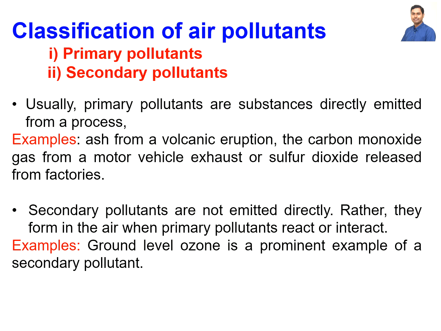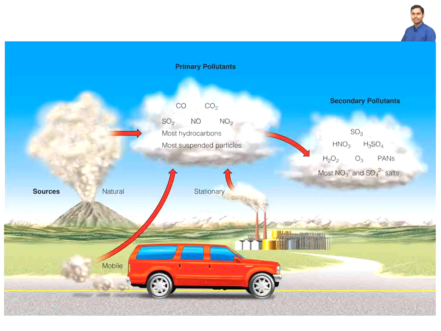For example, ground level ozone is a prominent example of a secondary pollutant. Ozone can actually deplete into oxygen and a radical like O dot. This O dot can react with other components of the air, and it can create these secondary pollutants. So here we can see the air pollution, which is basically this volcanic eruption.